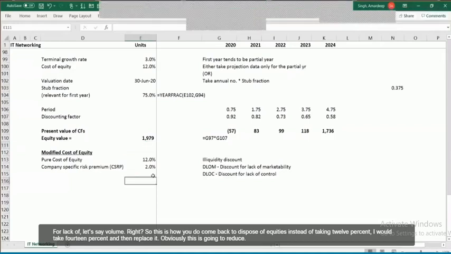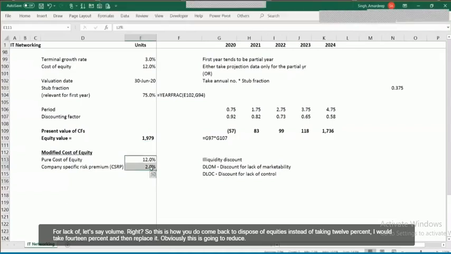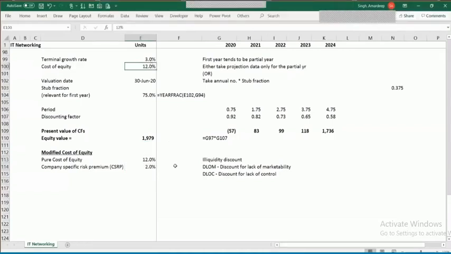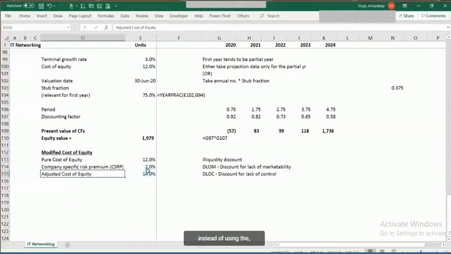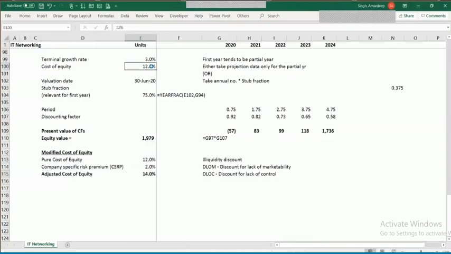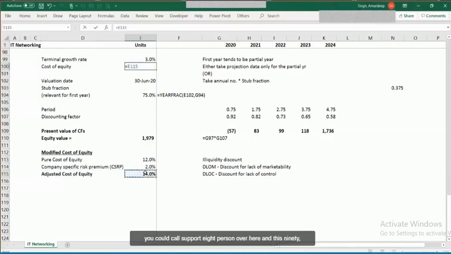Come back to this cost of equity. Instead of taking 12%, I would take 14% and replace it. Obviously, this is going to reduce the value. That's another thing you could do. So this is the adjusted cost of equity. If you want, instead of using the pure CAPM, you could call this 14% over here, and you would see the value reduces, because now you have a higher cost of equity.